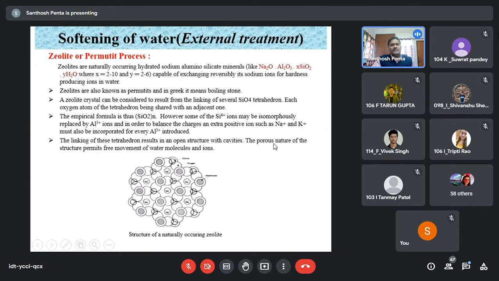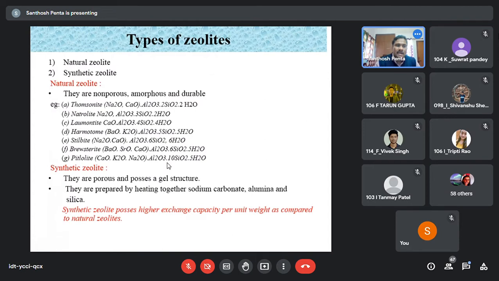Now, see here what happened. What is the structure? They wrote it like this. You go through this. Don't worry. Now, see here, there are types of zeolites: natural zeolites and synthetic zeolites. Different natural zeolites are there. They are non-porous, amorphous, and durable. What are those? Thomsonite, natrolite, laumontite, harmotome, stilbite, like these different natural zeolites. This is for your information, you just go through it.